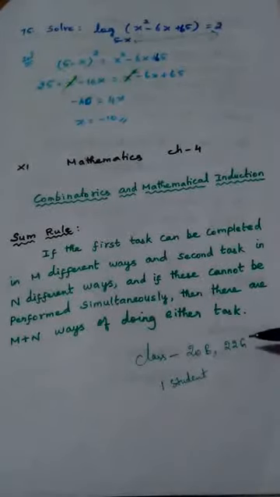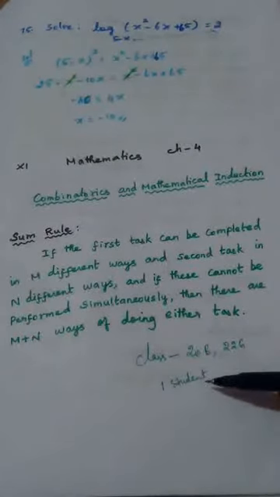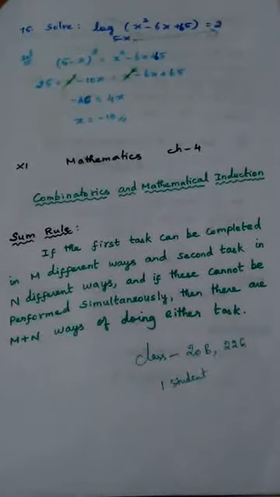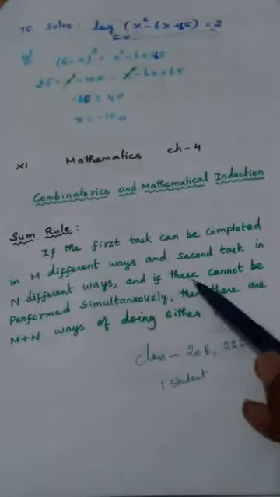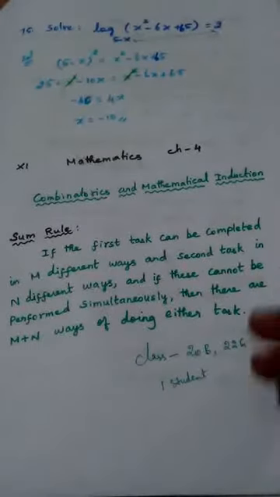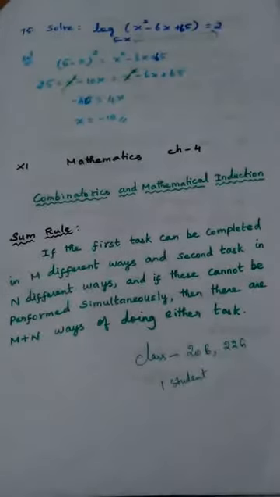The teacher can select anyone, but the teacher needs only one student for the competition. That student may be a boy, or that student may be a girl. Try to understand this. If these cannot be performed simultaneously, the meaning is the teacher cannot select one boy and one girl simultaneously. That is not possible, because the teacher wants only one student. Try to understand the sum rule. It is important to understand properly, then only you can do many problems on your own. If you don't understand the basics, it is tough for you. It is not tough, just try to analyze what I am telling.